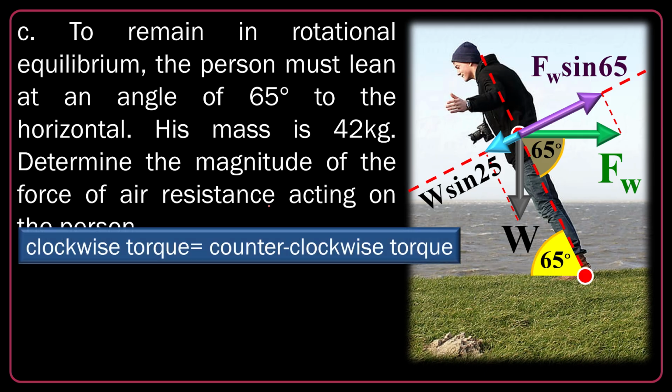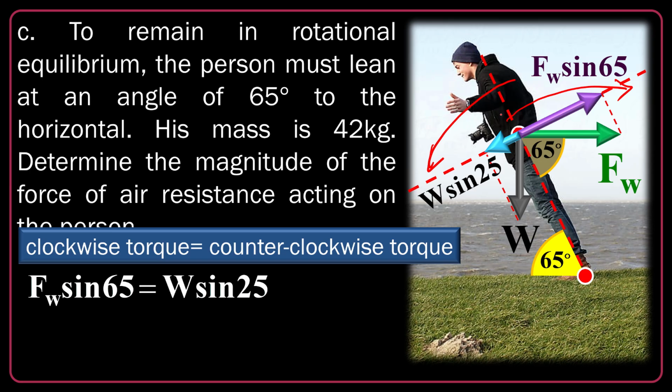Okay, now let's put the torques equal. Clockwise torque and counterclockwise torque must be equal. The clockwise is supposed to be the torque due to the wind force, and the anti-clockwise is the torque due to the W. Okay, so the wind force times sine 65 times D is equal to the weight force component times D. Why don't I have D anymore?